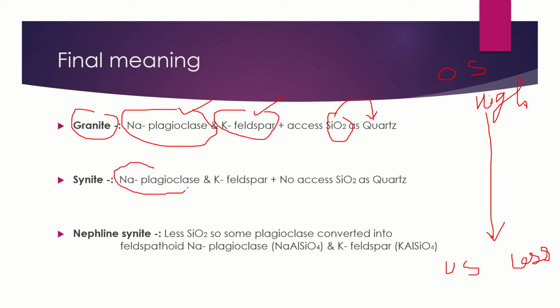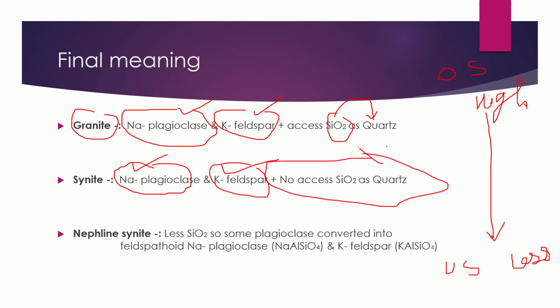So if we have sodic plagioclase, that is albite, and K feldspar, that is orthoclase, but not excess silica, it means whatever silica was there in the melt is completely used in the formation of sodic plagioclase and K feldspar. Now we have no excess quartz, so it is without quartz. Definitely, if we have a rock with sodic plagioclase and calcic plagioclase without quartz, then link this information with your Bowen's reaction series and you will get that our rock is syenite. Now it has become easy to understand syenite.